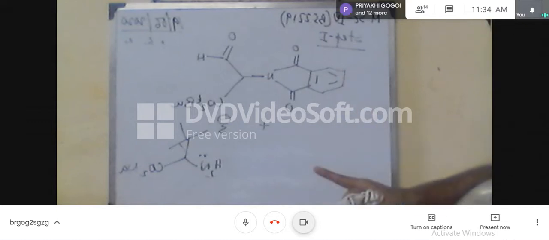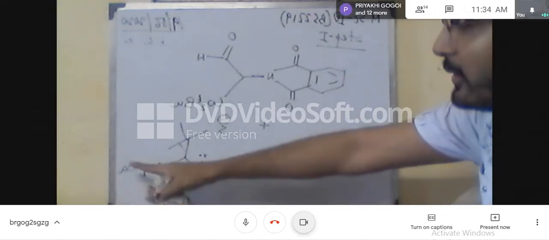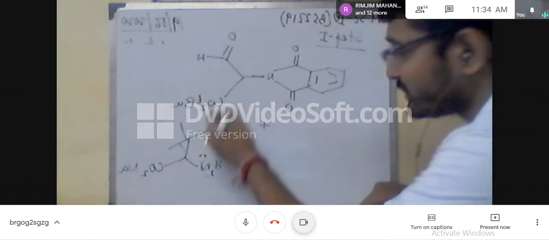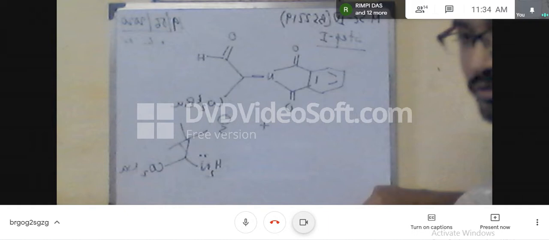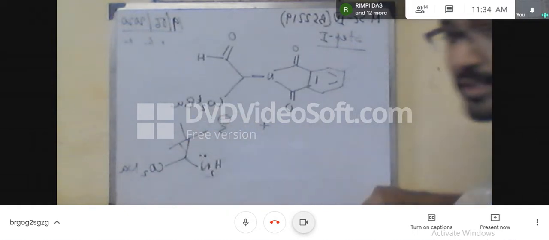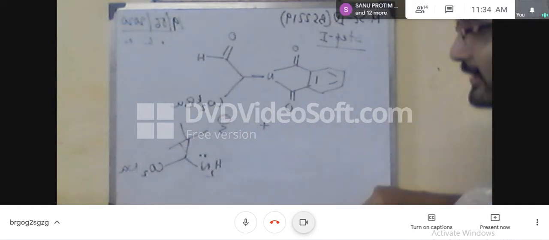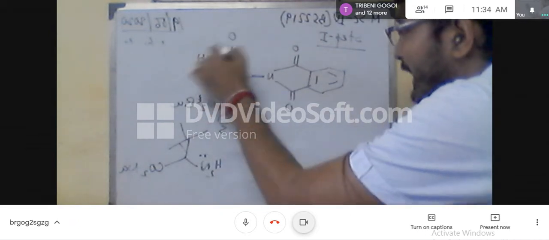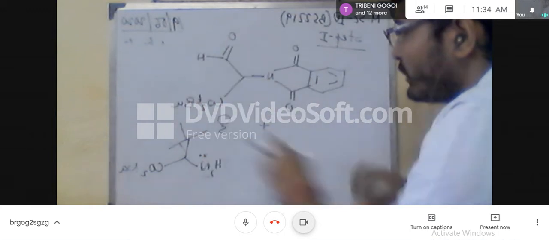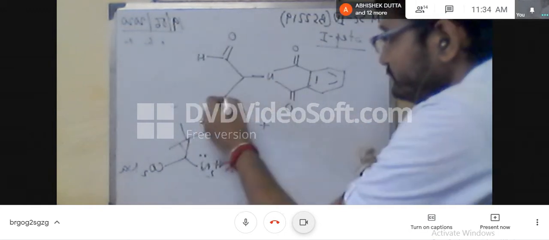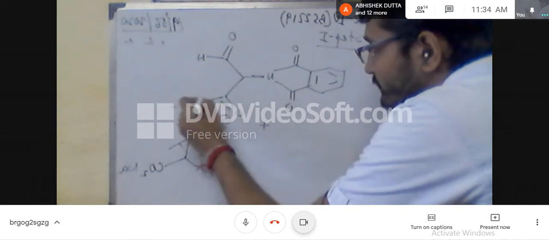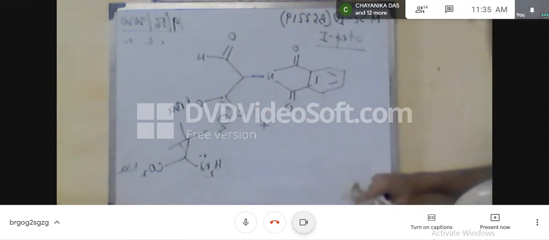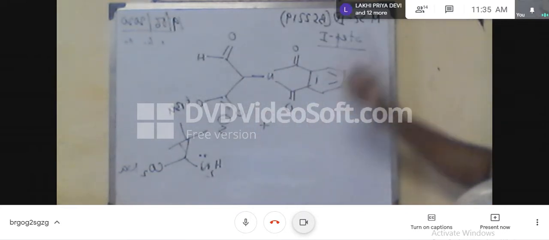Now after formation of this, both are good nucleophiles, but in between these two, S minus is a good nucleophile because it is more polarizable and can easily donate its negative charge. And in between this carbonyl group and the other groups, you can see here 1, 2, 3, 4 carbonyl centers, but in between all 4 carbonyl centers, this is the most electrophilic center, because here no resonance or electronic effect is involved.